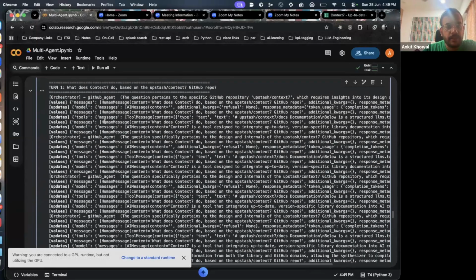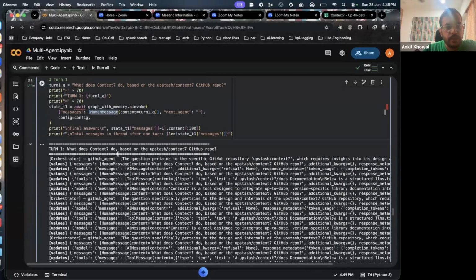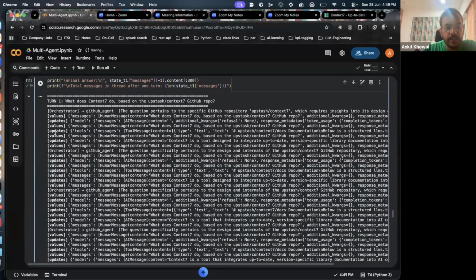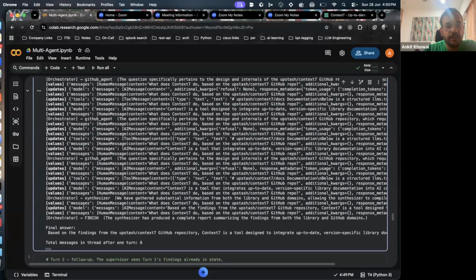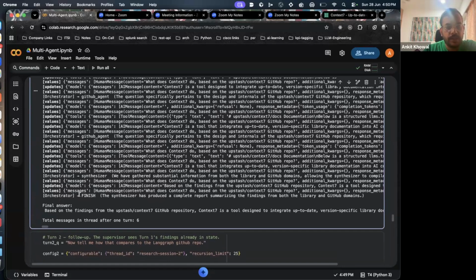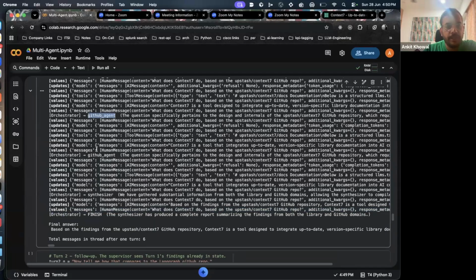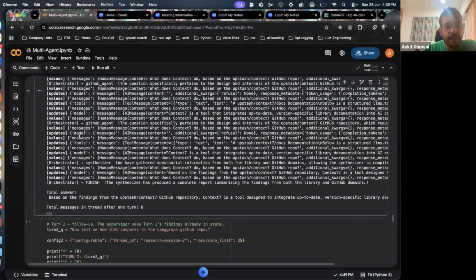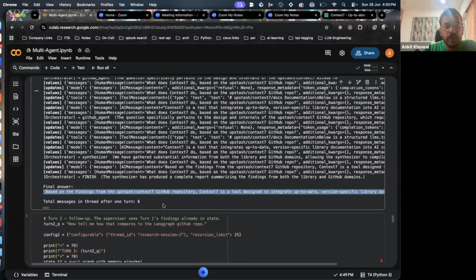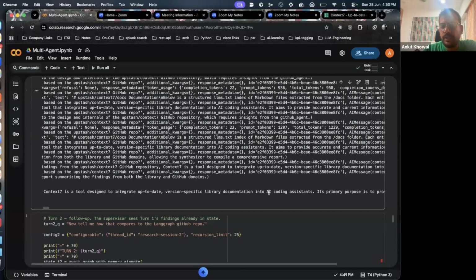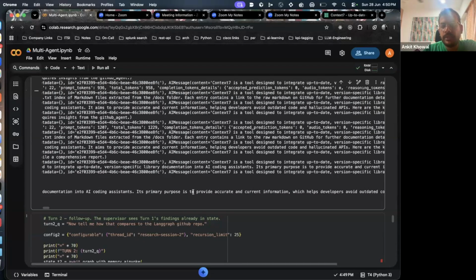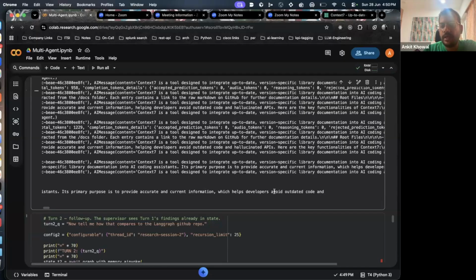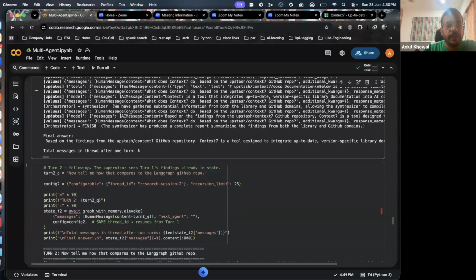Okay. So here, see, it gave us this final answer over here. This was our message. Then it did some analysis and reasoning using the agents. And the final answer is this. See, the orchestrator gave a finish, so it stopped after this. In between, it called the GitHub agent multiple times. It called the synthesizer when the GitHub agent and other agents had completed their work. The final answer is based on the findings from the abstracts. Context 7 is a tool designed to integrate up-to-date, version-specific library documentation into AI coding assistants. Its primary purpose is to provide accurate, current information, which helps developers avoid outdated code. So it could infer this answer.